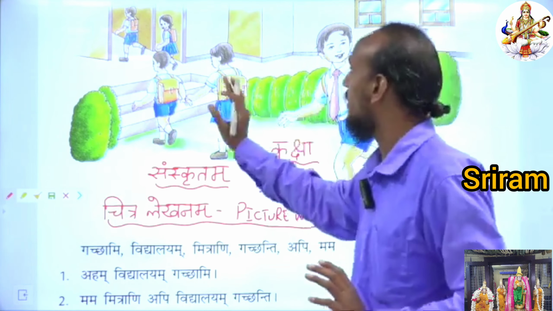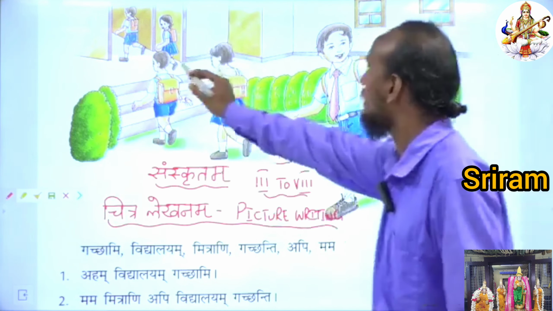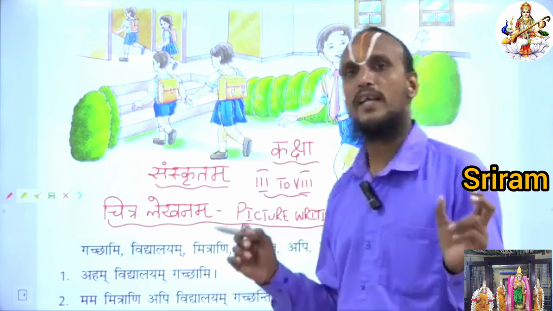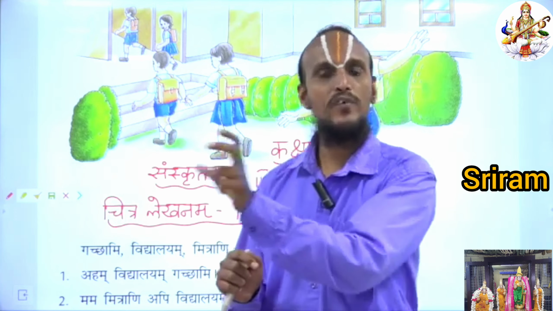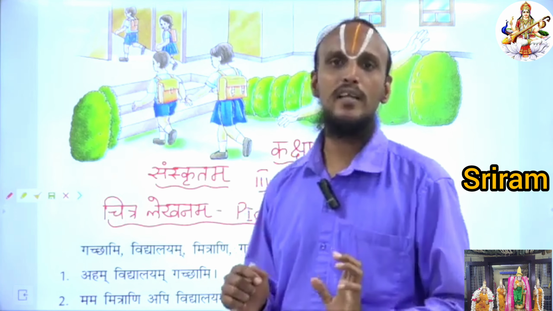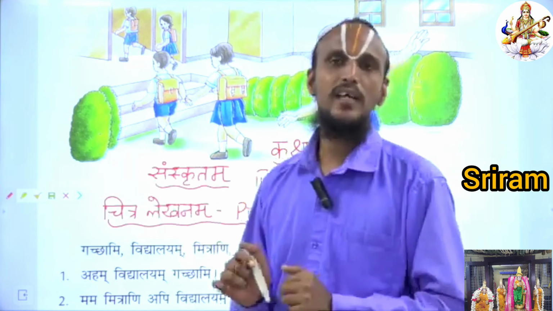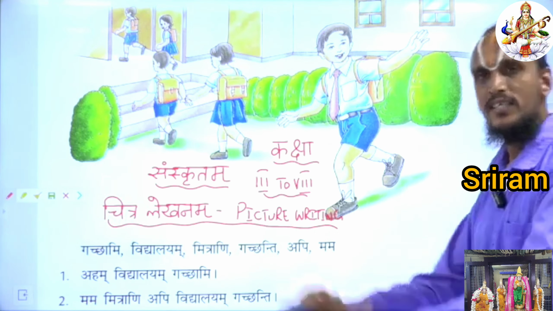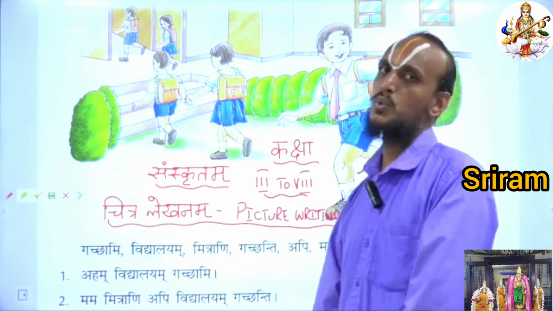Okay, children? See here, what the picture is about. A boy and a girl are going to school, right? So this is the entrance of the school. A boy is going to school. Okay, children? Then you have to see the clue box. In every picture writing, they will give you a clue box. In that clue box, you can see some words, some nouns, some verbs. By compiling the noun and verb, you can make some sentences in English, right? Likewise, you have to do in Sanskrit. Okay, children? See the picture, understand the concept, and now you see the clue box, Manjusha.